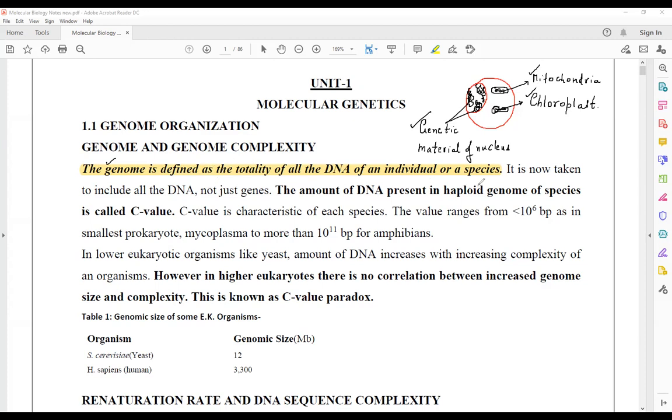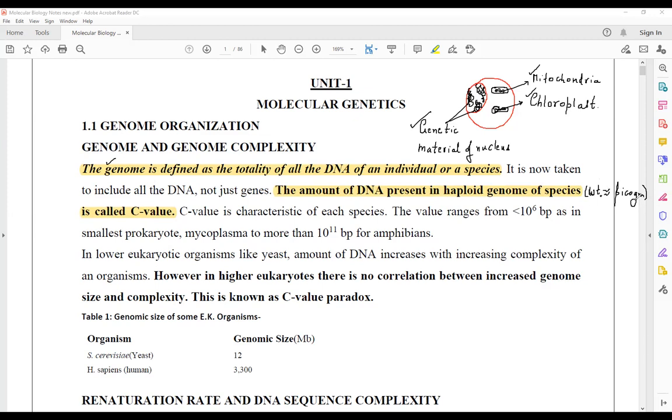The amount of DNA which is present in the haploid genome of a species is called its C value. What do you mean by C value? The amount of DNA present within the haploid genome of a species is referred to as its C value. Now, this amount of DNA is given in terms of picogram. Amount means the weight, and weight is measured in terms of picogram.